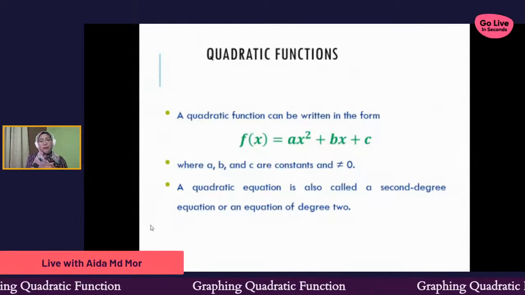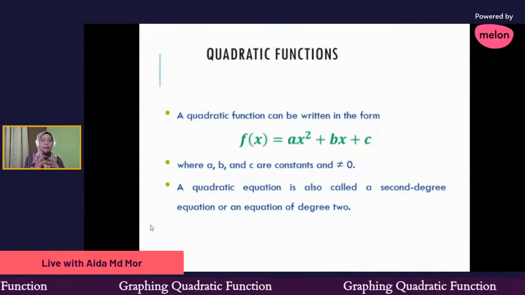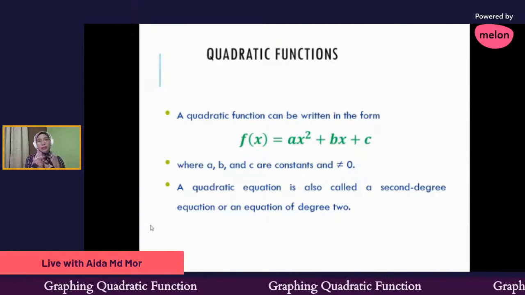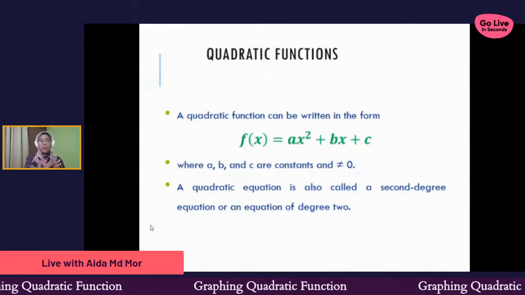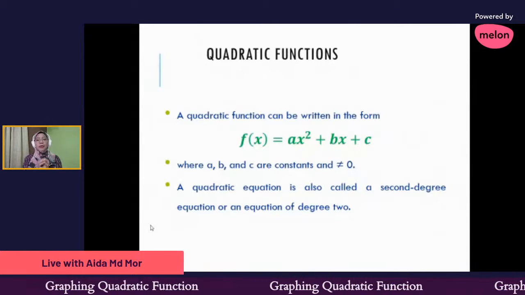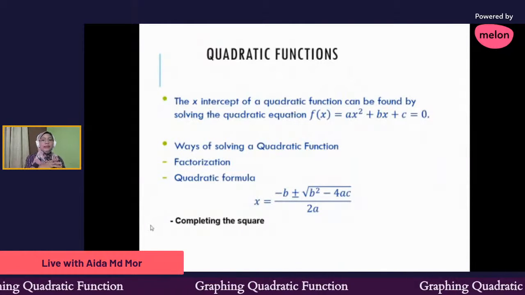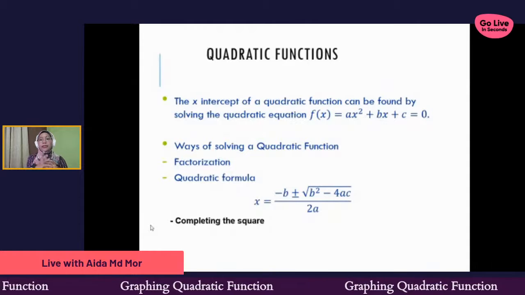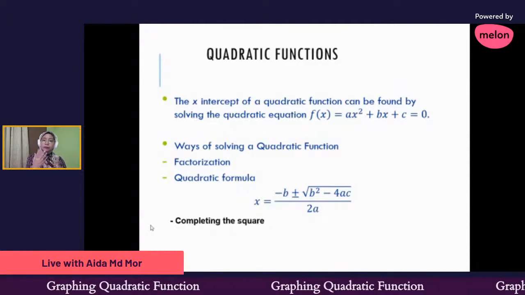A quadratic equation is also called a second degree equation, or an equation of degree 2. Meaning that when you find an equation whose highest power is 2, we call that function a quadratic function. The x-intercept of a quadratic function can be found by solving the quadratic equation.